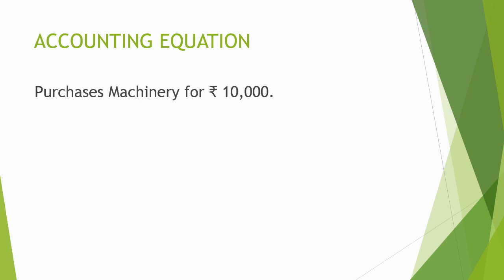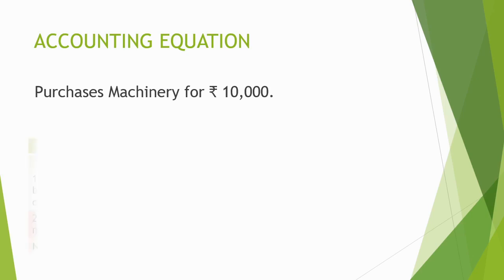Take another transaction now. Purchases machinery for rupees 10,000. What is the effect of this transaction? First we will consider the dual aspect of this transaction. If we go to the market and purchase the machinery, definitely we will get the machinery, and against that purchase we have to pay some amount, meaning cash. The two aspects of this transaction are an increase in the value of machinery and a decrease in the value of cash.